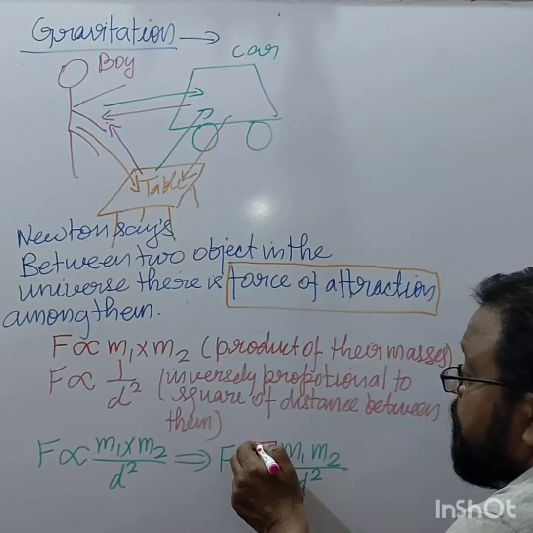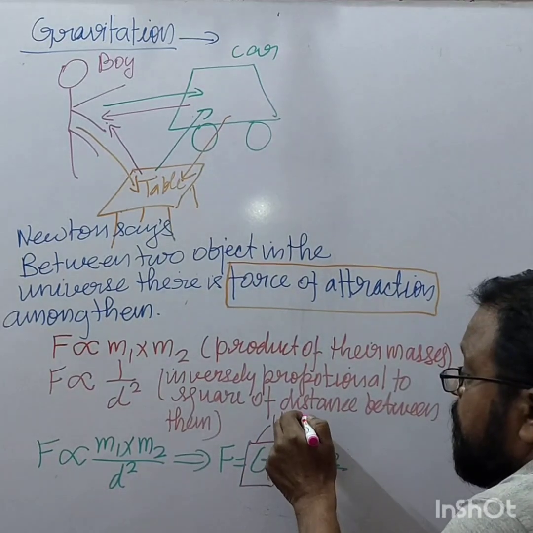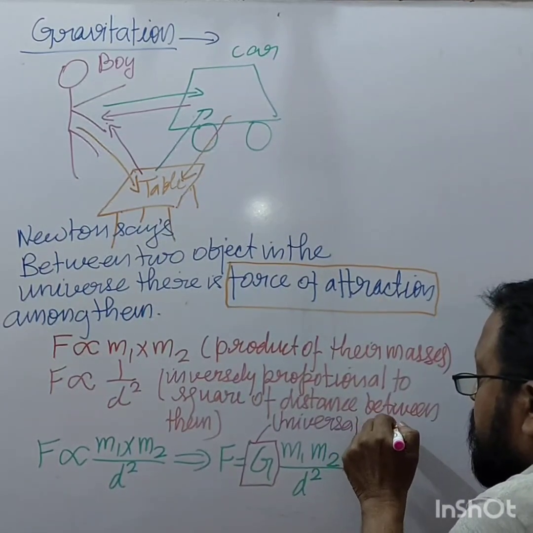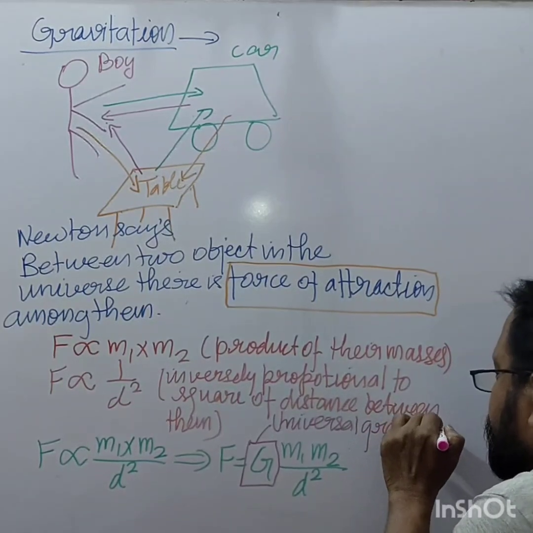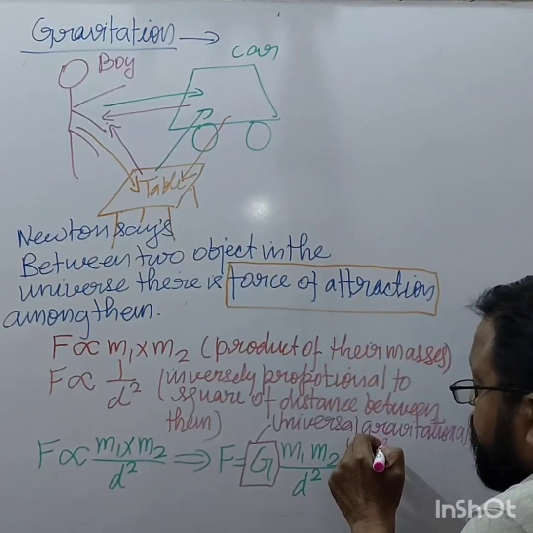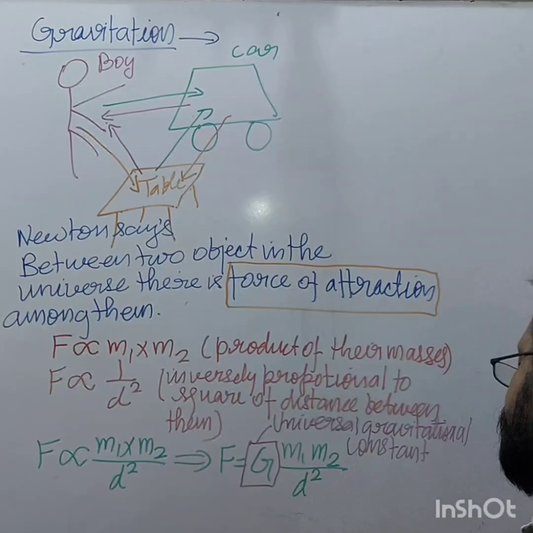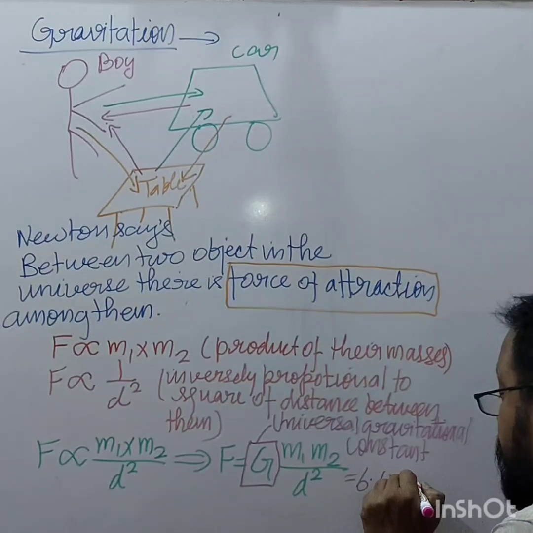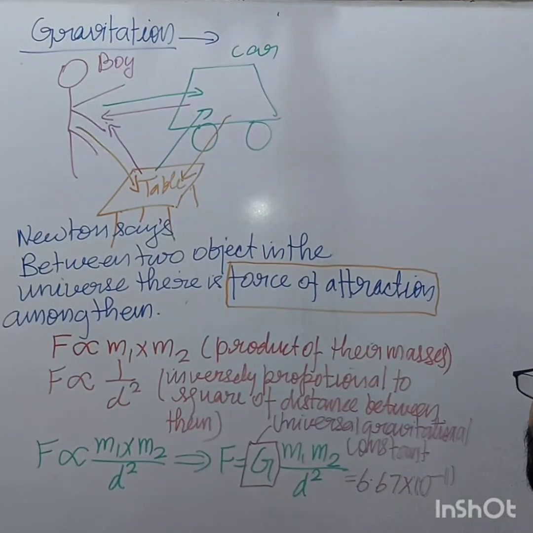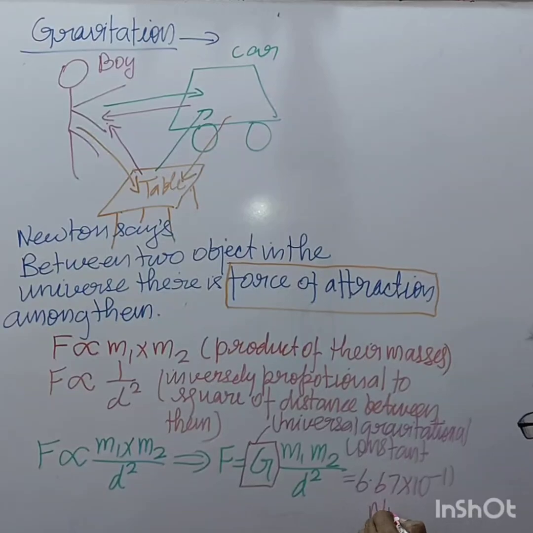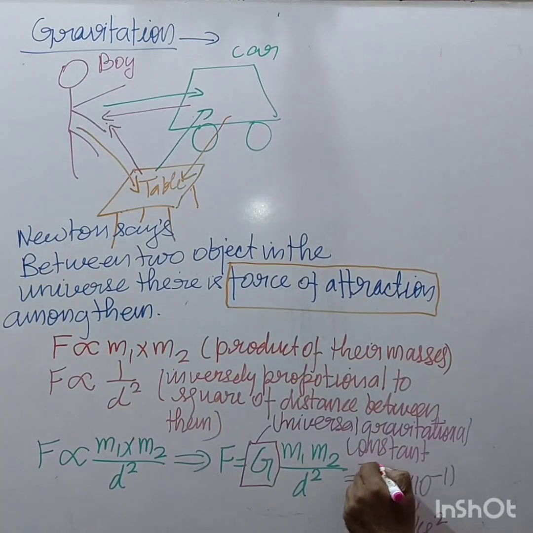This G is known as the universal gravitational constant, and its value is 6.67 into 10 to the power minus 11 Newton meter square per kilogram square. This is the value of capital G.